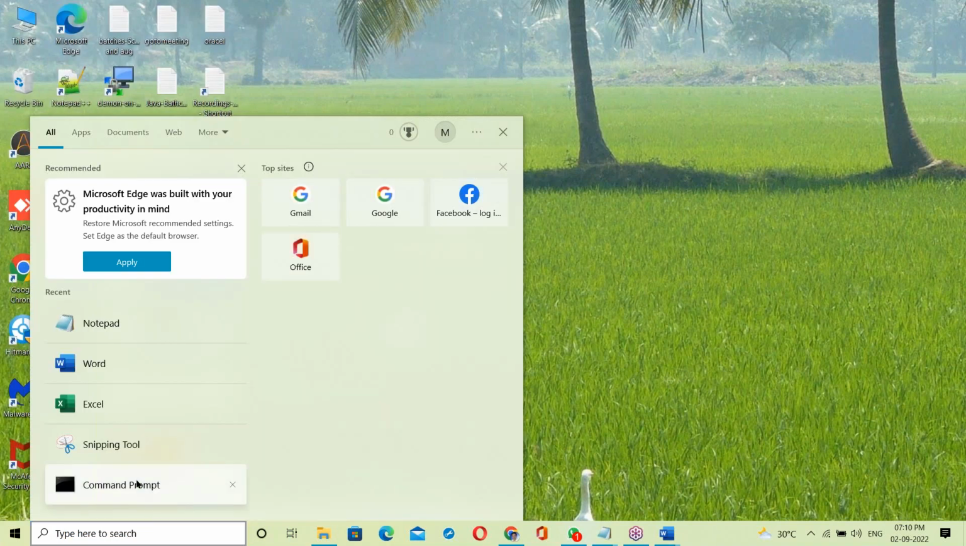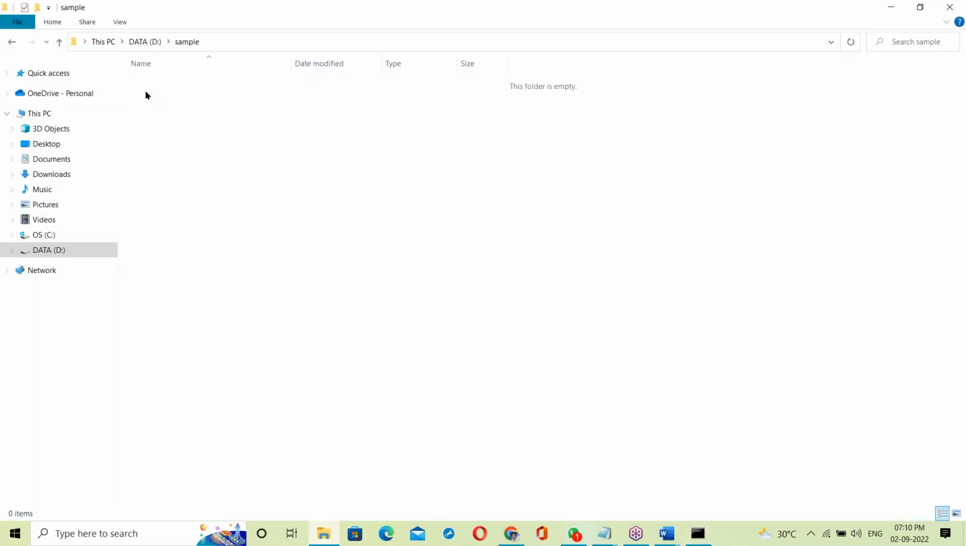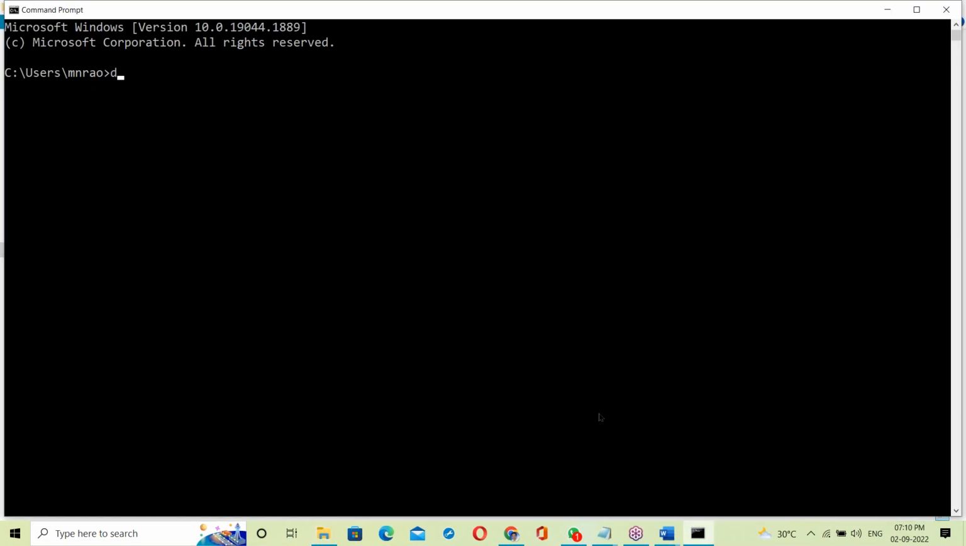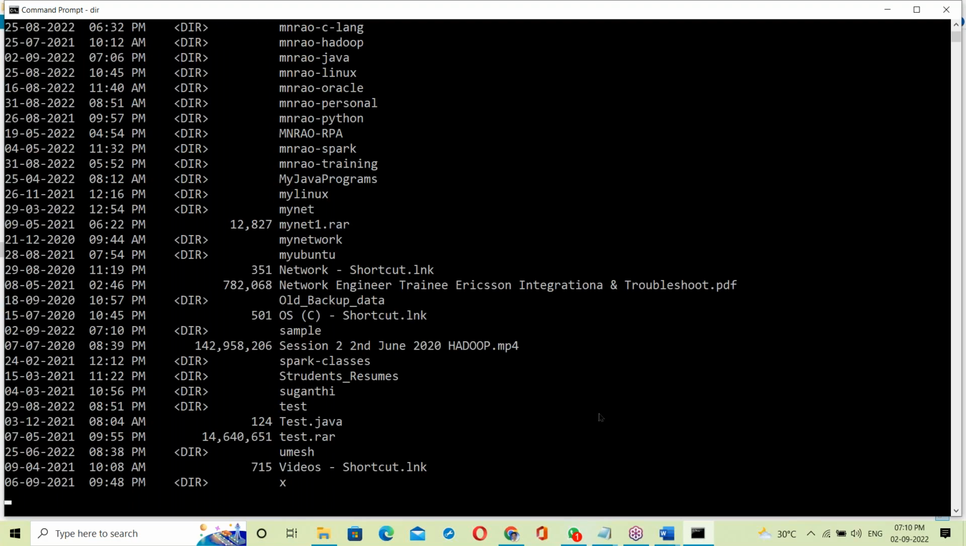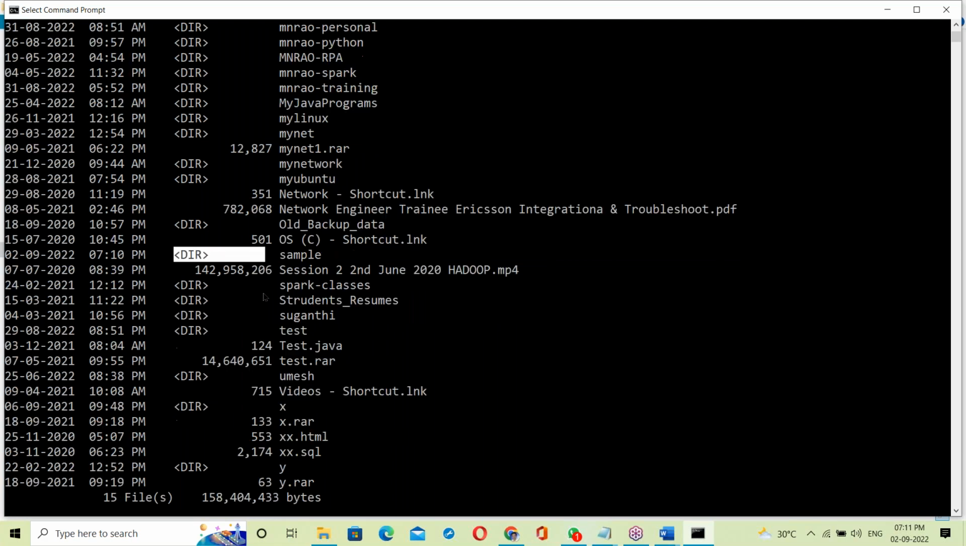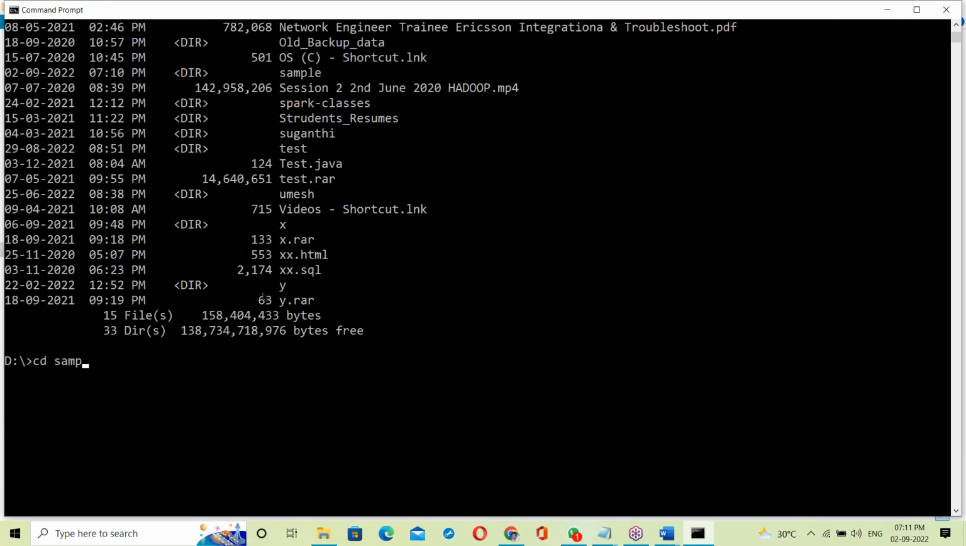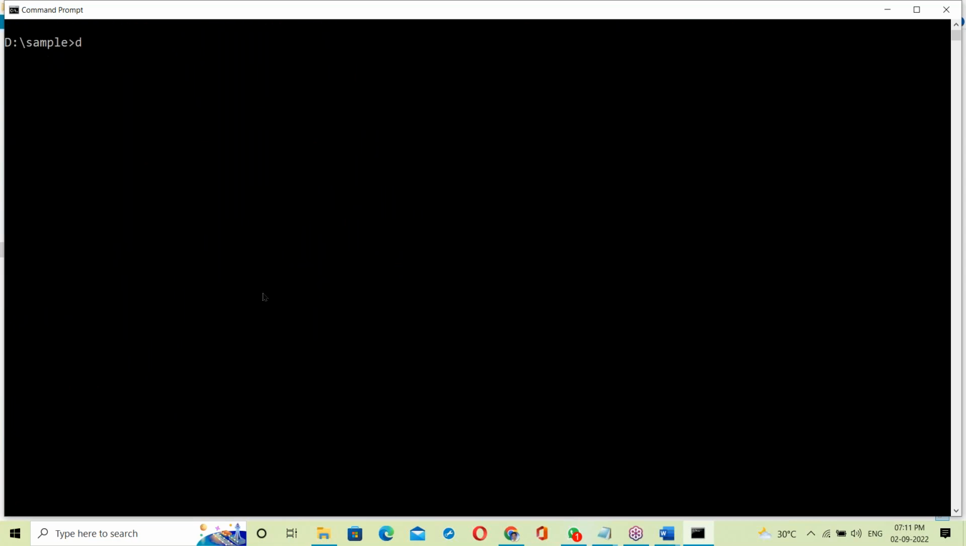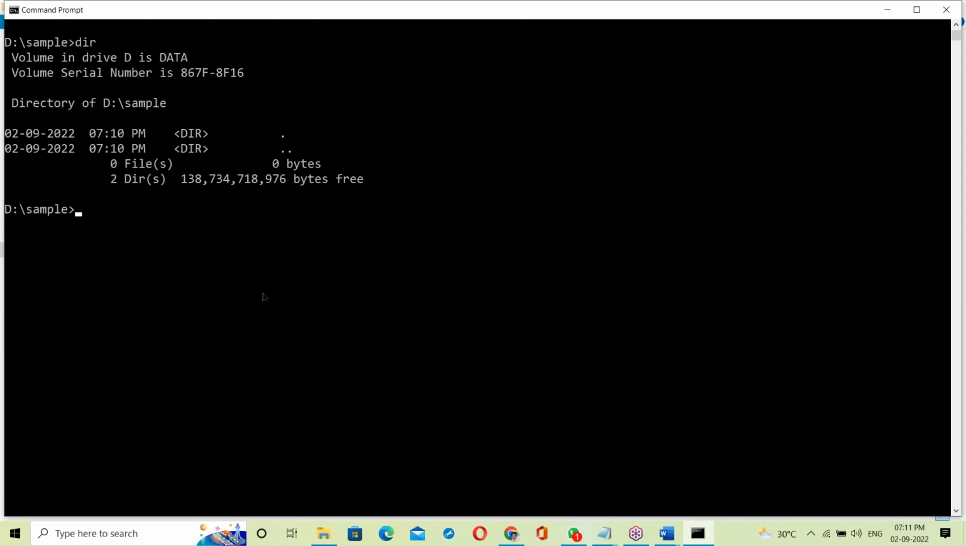For this, first open Command Prompt. I want to create one Python script in the D drive sample folder. Type D colon to change to the D drive. Then dir shows the sample directory. How to change to sample? CD sample, then CLS. It's an empty folder.